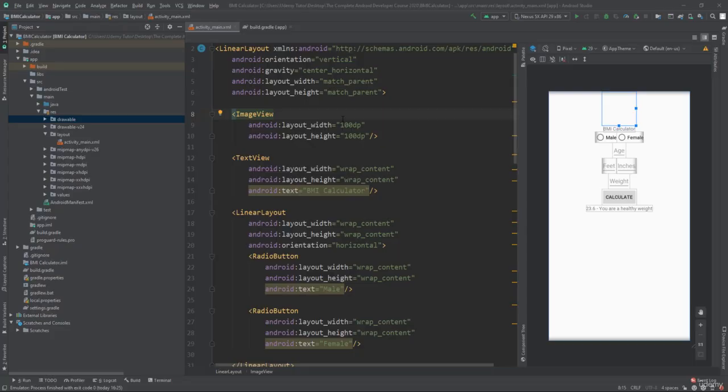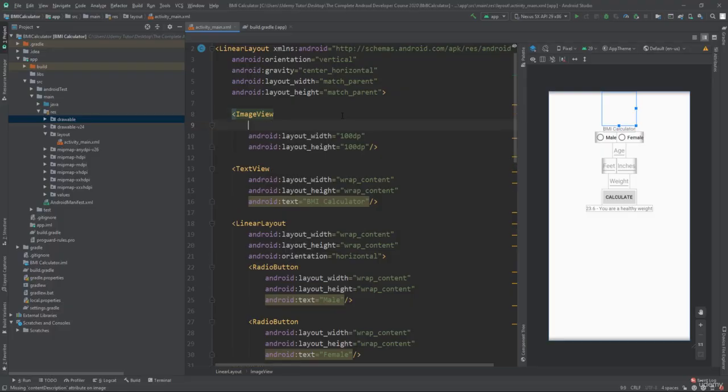So don't worry if there's been a whole heap of new elements and new views and new attributes and you're feeling like you're not going to remember any of them. Lots of these attributes we're going to repeat over and over again, so you'll get plenty of experience using those. Okay, so we'll do the image view first.